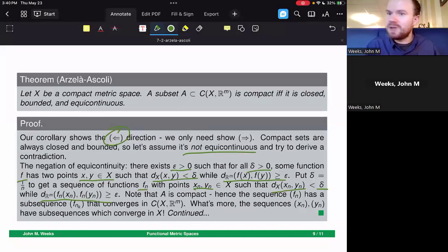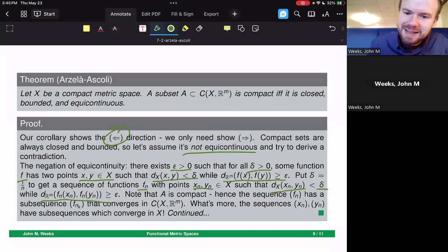With uniform continuity, we just had to change the points, x_n and y_n. But with equicontinuity, negating that means that there just needs to be some function that doesn't work inside of that collection of functions. So I have to put an index with that as well. That's the main difference between this part of the argument and negating something like uniform continuity.